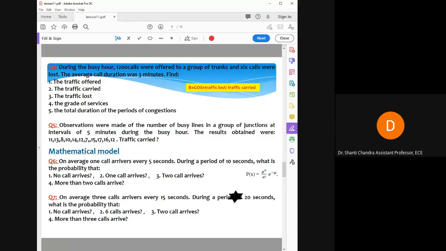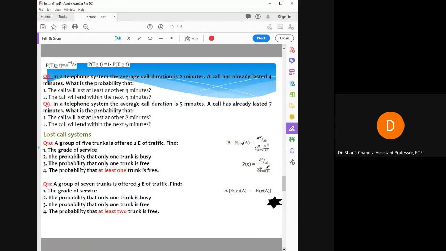Okay, so this formula, this mathematical relation, is used to calculate your probability when you are given the number of calls and the number of average calls, right? There is another way in which you have to calculate the calls, where you are given the time. So I'm going to read this numerical problem and solve it using these two formulas.